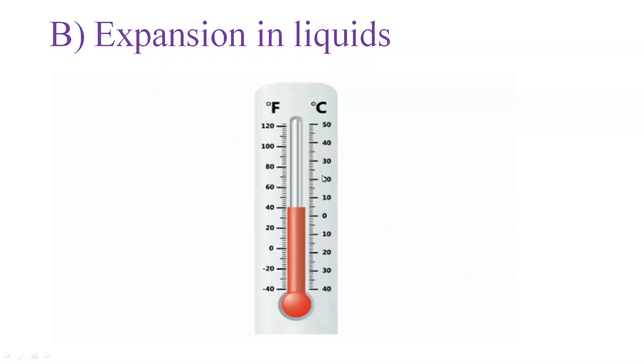So when there is a high temperature of the body, the level of mercury will start increasing. That indicates the temperature of the body. That means the expansion is a rise in the level of mercury. And when you keep this clinical thermometer in cold water, the mercury level will decrease because the water is cold.